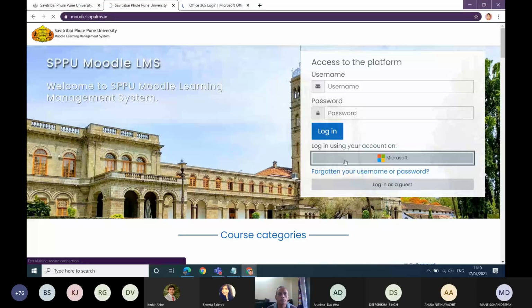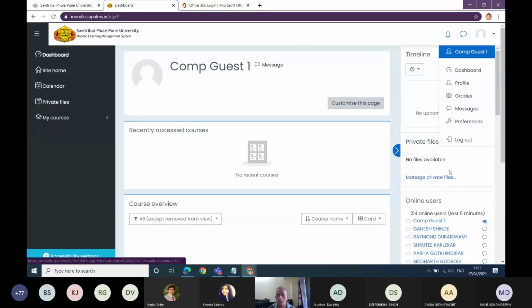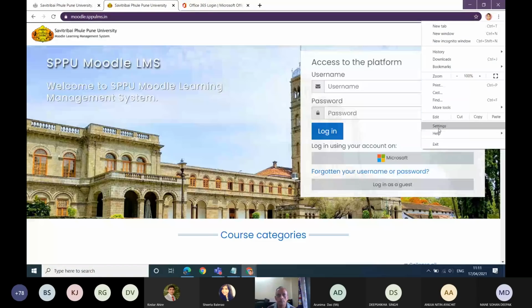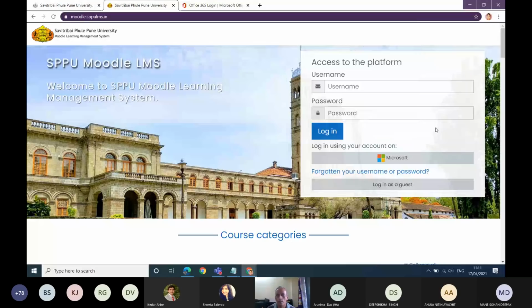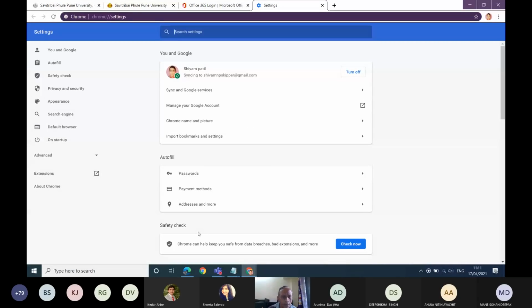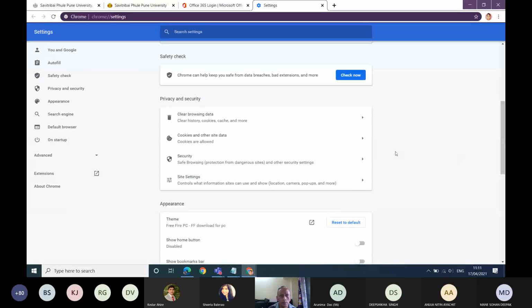Now, if you are already logged in, it may or may not ask you for the username and password again, because I earlier logged in with the same user ID and password, so it will open that link directly. So let me remove it. I will clear the history. This is to be done even by you people, if you are not able to get through.